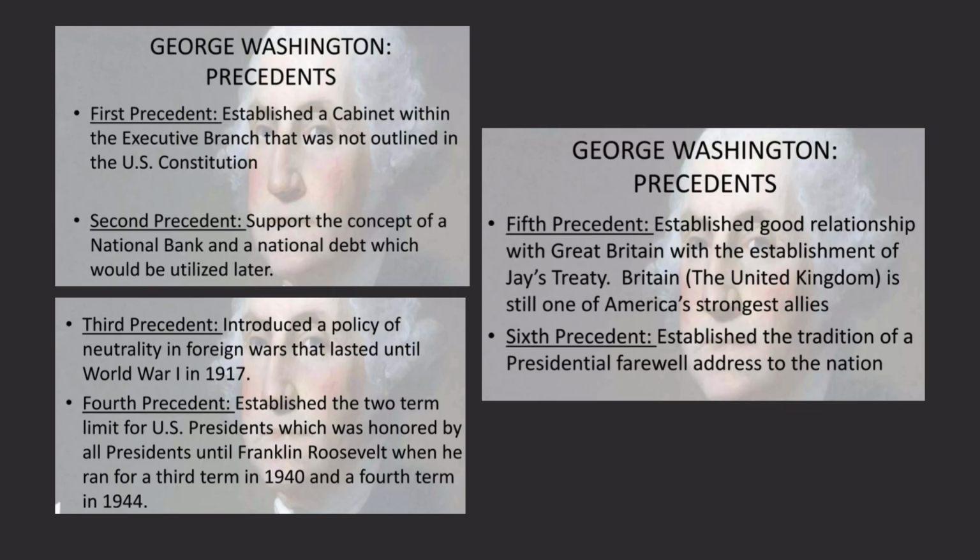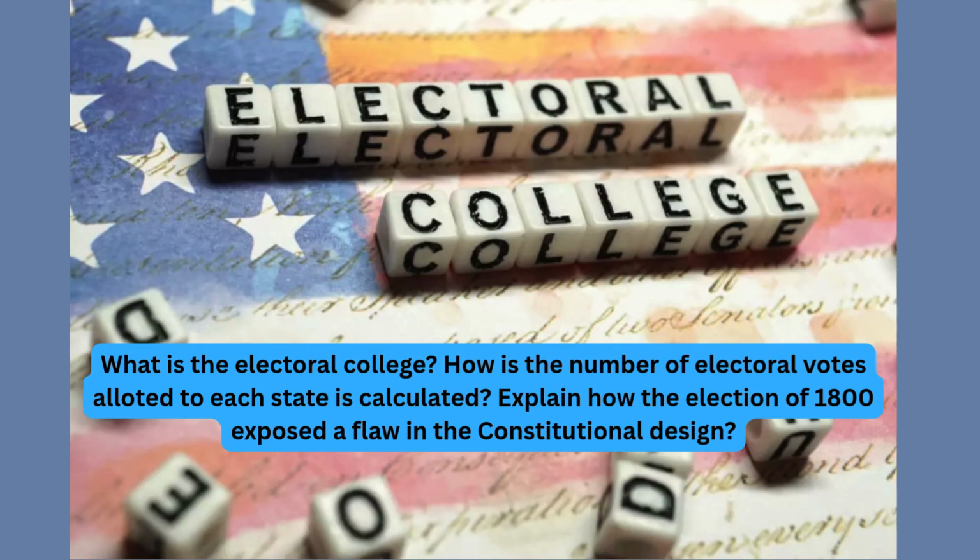Okay, so we talked about six different precedents in class that George Washington set as the first president. So the question is going to be something along the lines of write about three of them and tell me what each of those are. Okay, another question: what is the Electoral College? How is the Electoral College defined? How was it created? How is the number of electoral votes allotted to each state calculated?